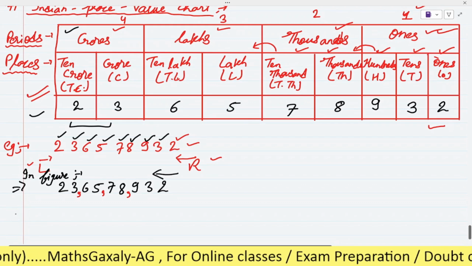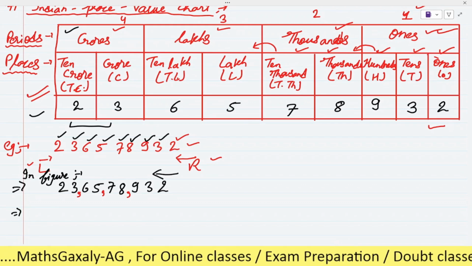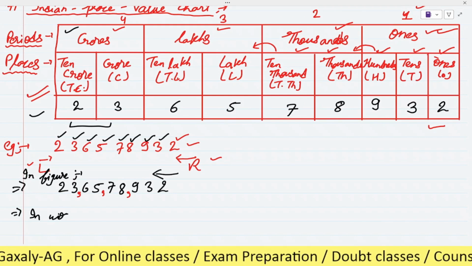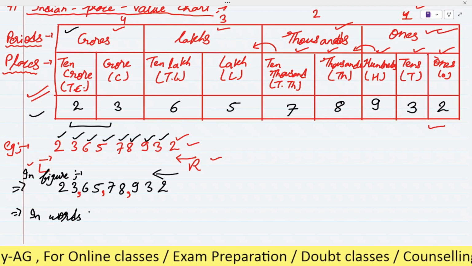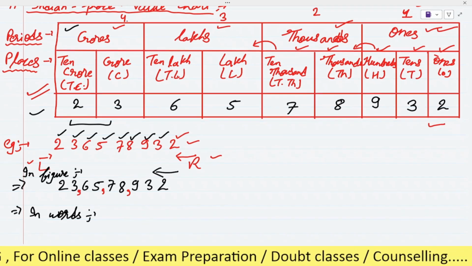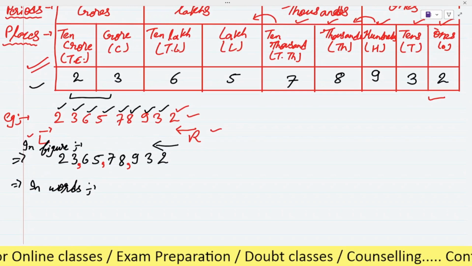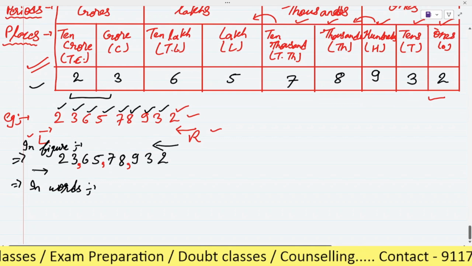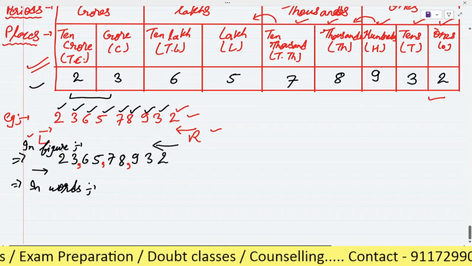Now we will learn how to write the given number in words. Okay, now we will write it in words. So let's see here. This time we will start from the left hand side. We have to start reading from the left hand side.